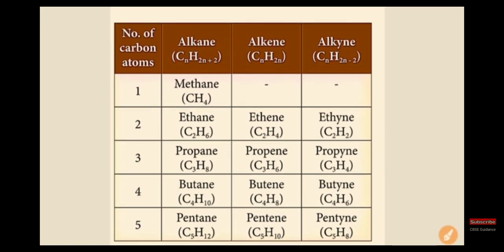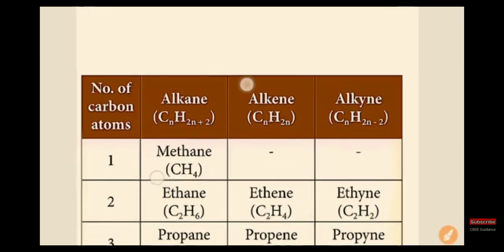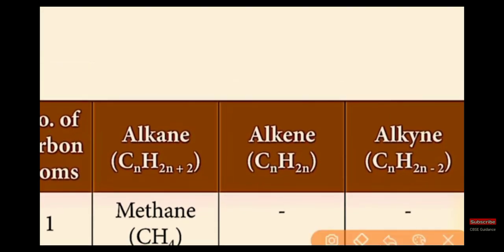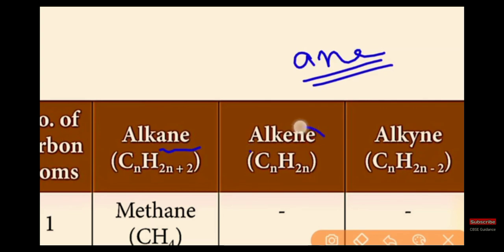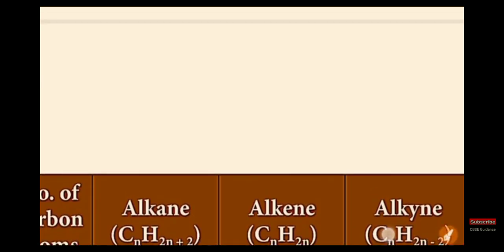Then you use these suffixes for alkane, alkene and alkyne. Here I have the general formulas also, CnH2n+2, CnH2n, CnH2n-2. If it is an alkane, the last part is ane. Alkene means the last part is ene. If alkyne, it is yne.